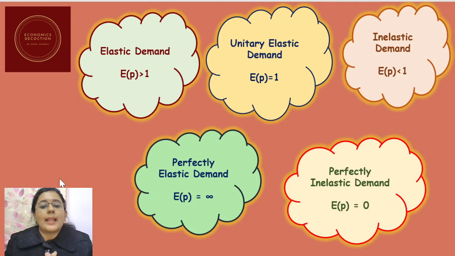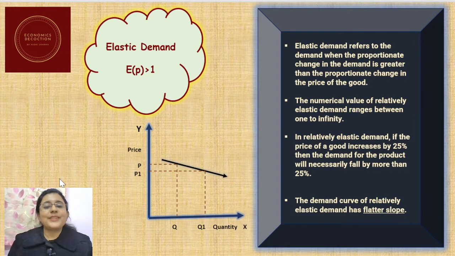And in case of perfectly elastic demand and perfectly inelastic demand, we see that if the value of elasticity is equal to infinity, then it is perfectly elastic demand. And if the value of elasticity is equal to 0, that means it is perfectly inelastic demand. Now, you don't need to worry. We are going to discuss each of these cases one by one shortly. So, let's begin with elastic demand.